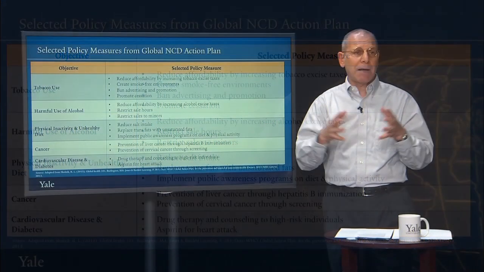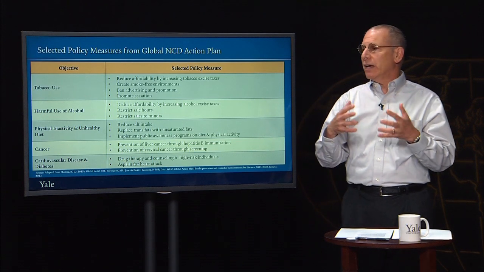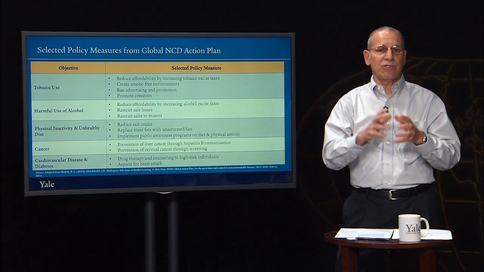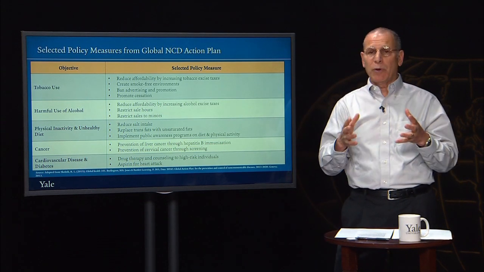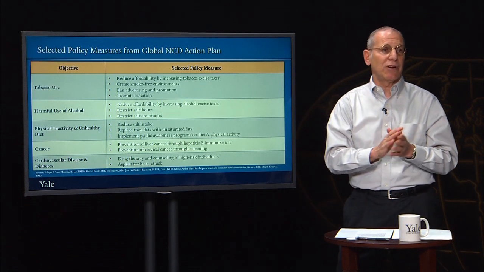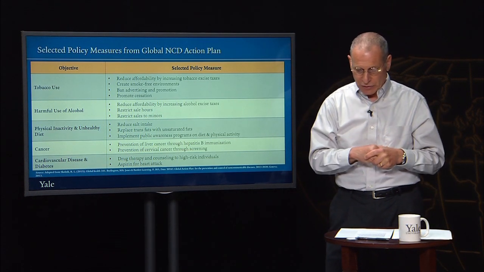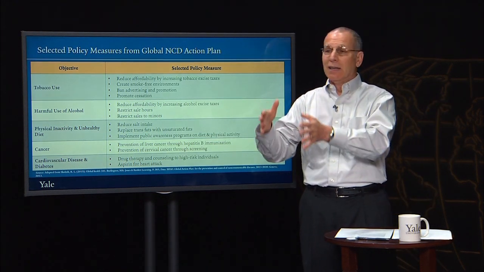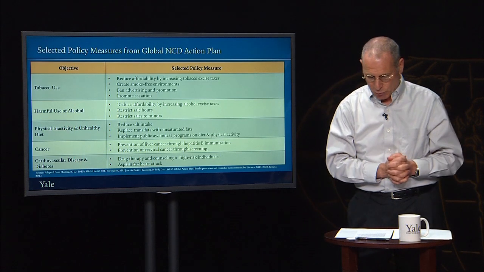NCDs are a very broad topic. Hopefully you now understand better than you did before the importance of non-communicable diseases as a share of total deaths in all regions of the world, the importance of non-communicable diseases as a share of DALYs in all regions of the world, and how they predominate in all regions of the world except sub-Saharan Africa, where they are growing in importance.